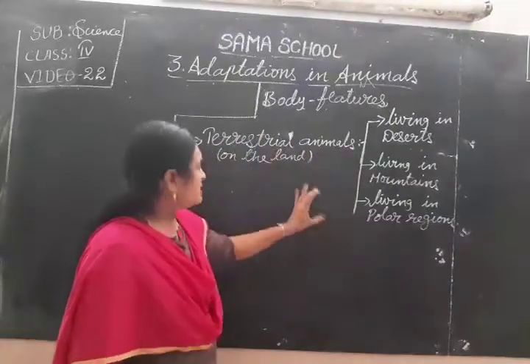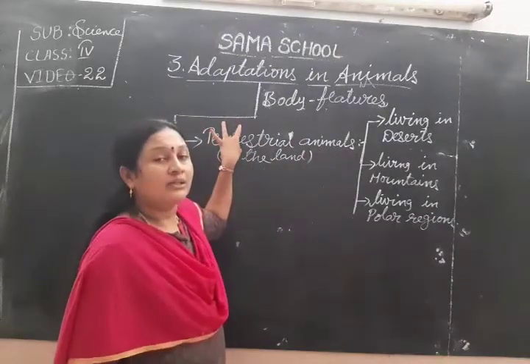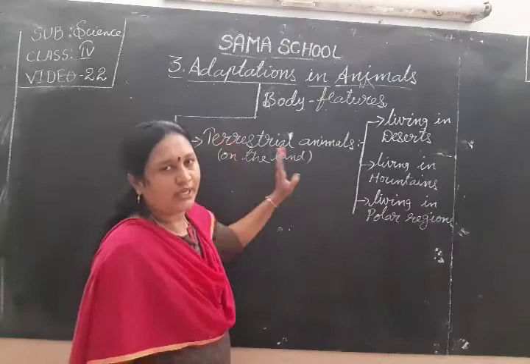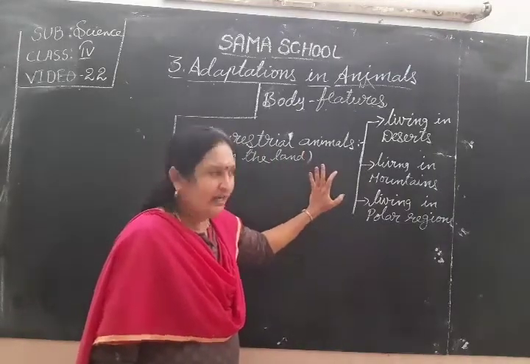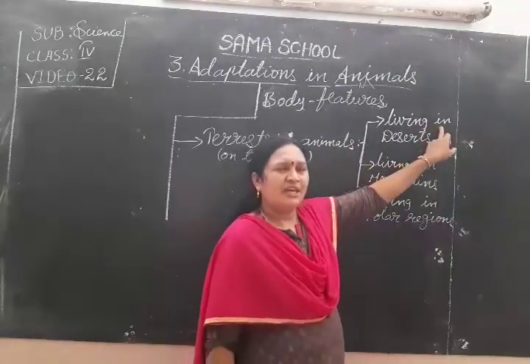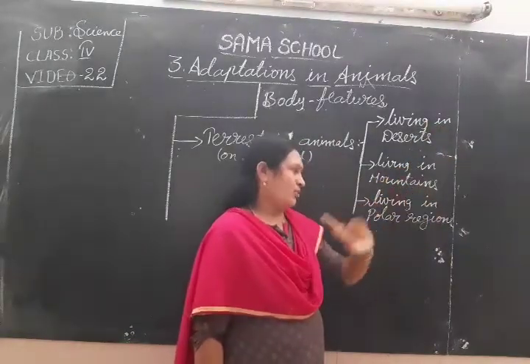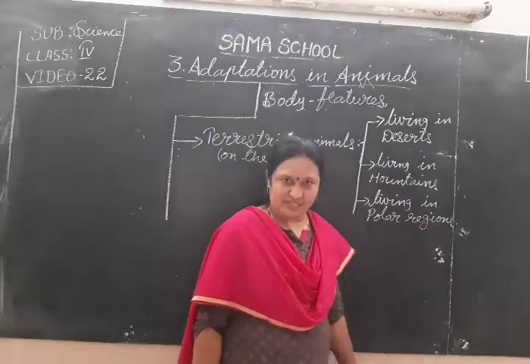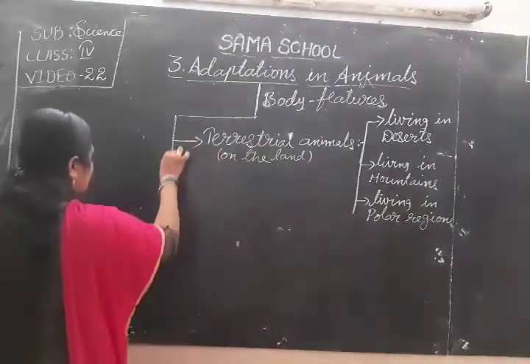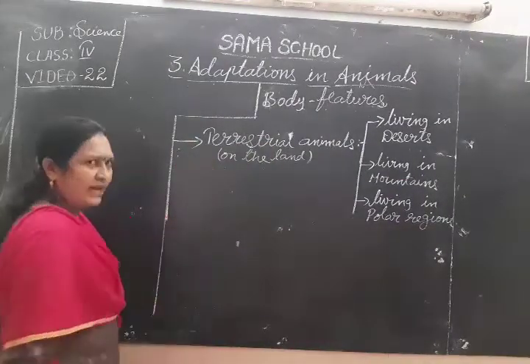These three topics we discussed on the land. Those are all terrestrial animals, in different landforms like deserts, mountains, polar regions.